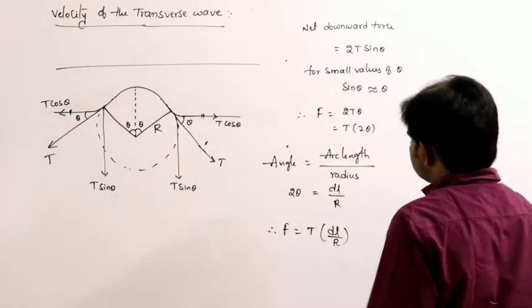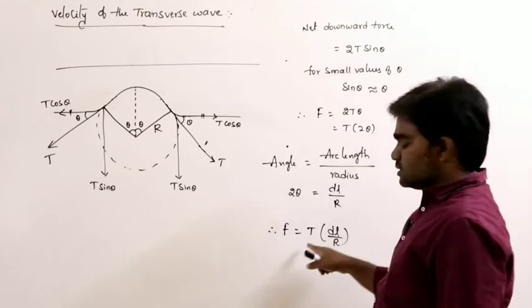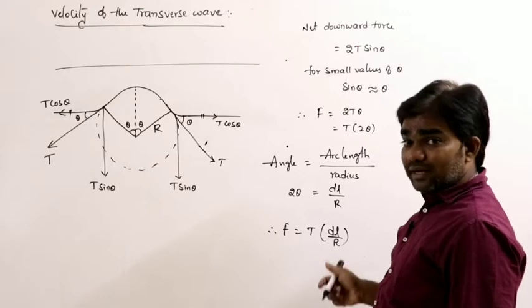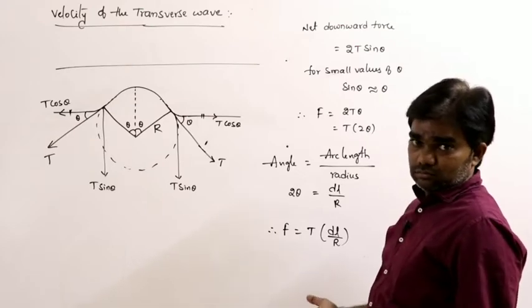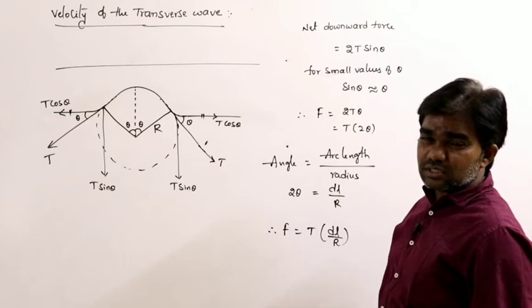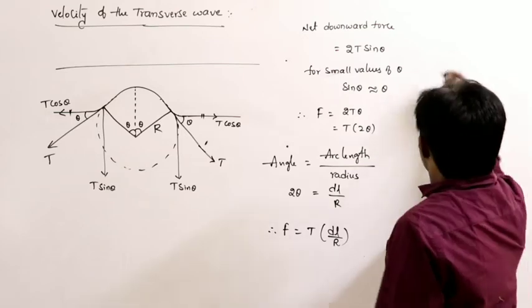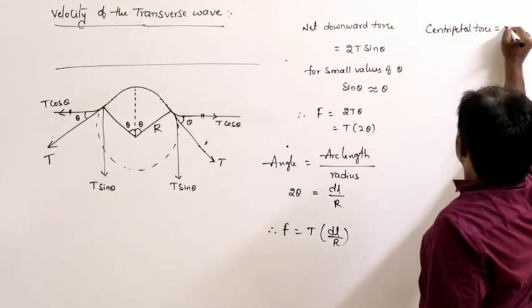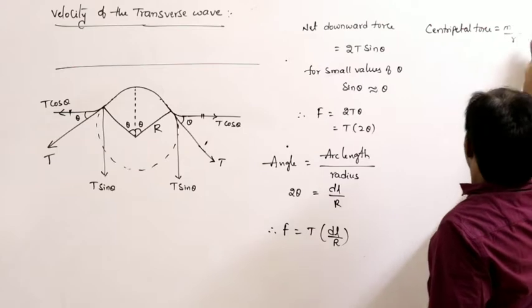So therefore, what is this? Total downward force. But according to circular path, what is the force? Centripetal force. What is the centripetal force? The formula is generally mv square by r.